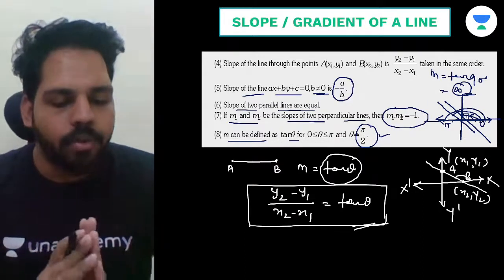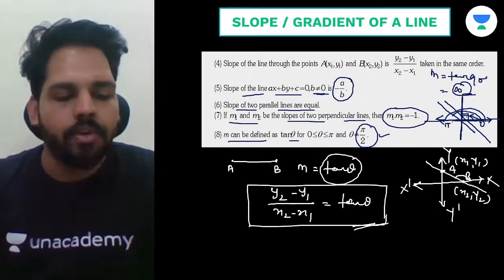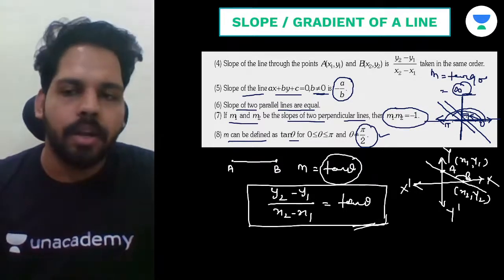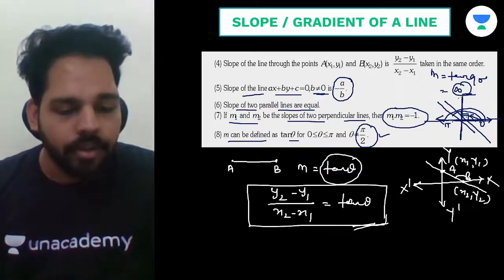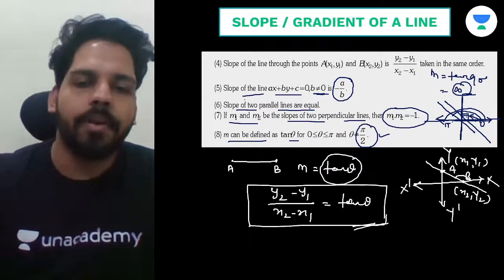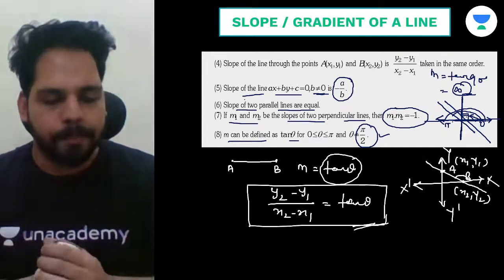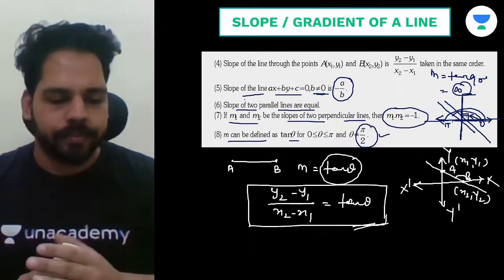Theta can never be pi by 2, because if theta is pi by 2, in that case the slope will not be defined. Because it is perpendicular, the slope will be undefined. So just keep in mind these points, and you can note it down. Then we are moving to the next part.